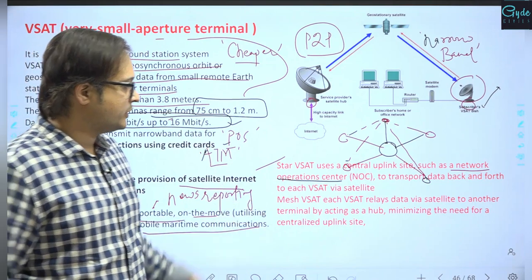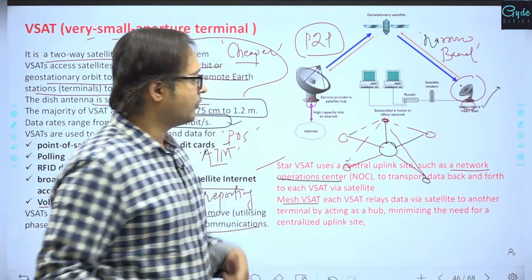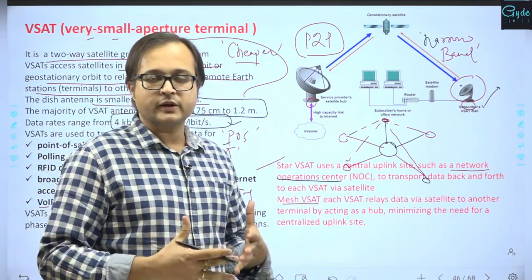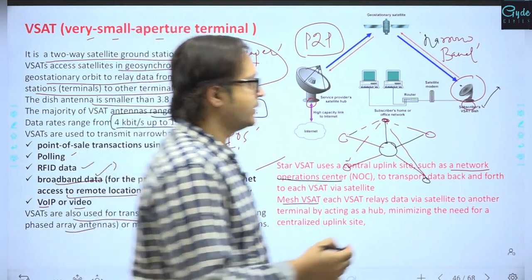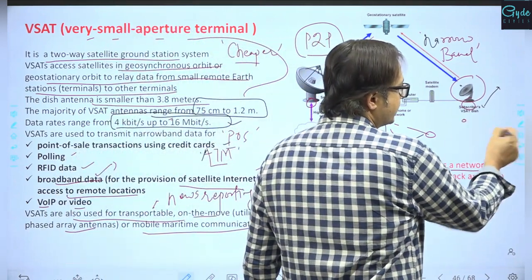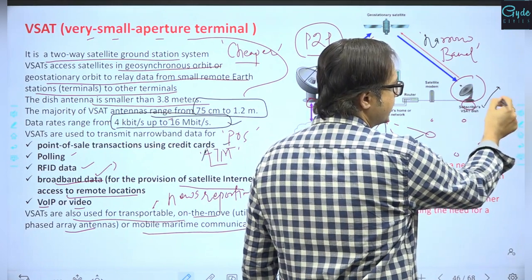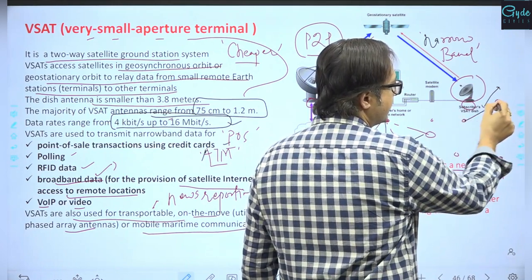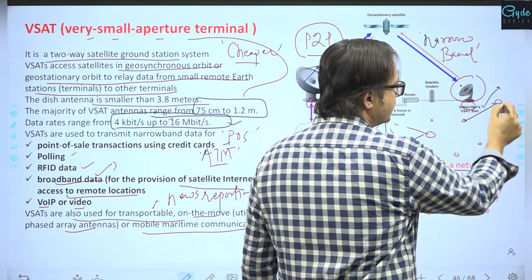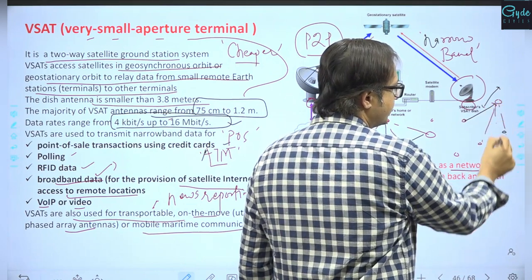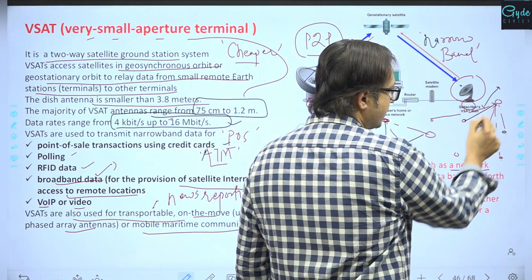There is a mesh VSAT also. Over here there is no central point of connection, right? All different centers are communicated with the help of a satellite which can be placed. One can relay the data, others can receive, and vice versa can also happen. All of them can relay and receive the data over here, right?